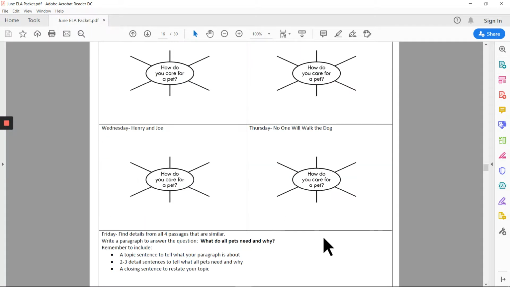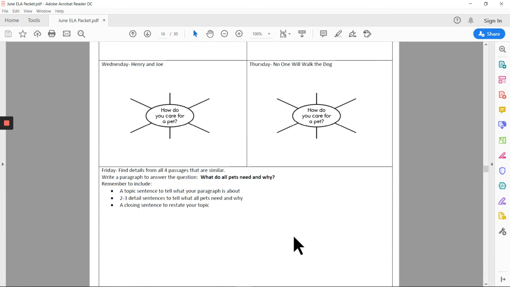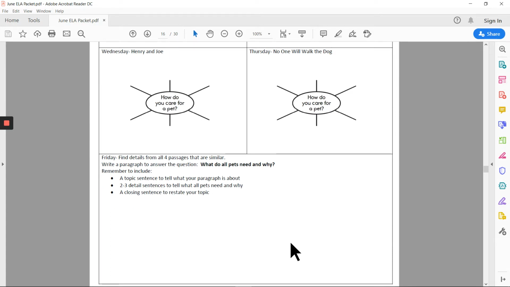So for example, dogs are very different from leopard geckos. So while the leopard gecko in this text might need something, the dog might not need the same thing. So you have to think about how these are similar. Remember, in your paragraph, you're going to include your topic sentence to tell what your paragraph is about, 2 to 3 detail sentences to tell what all pets need and why, and a closing sentence to restate your topic. You're including details about all of the pets, how all of the pets need similar things. Meet you back here next week for your video of the week.